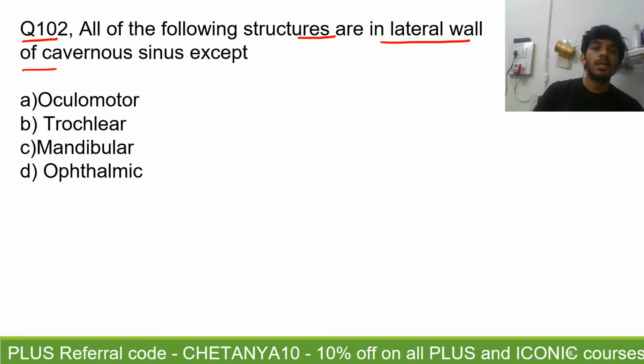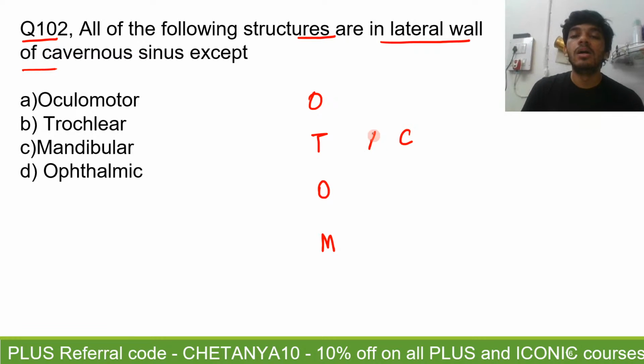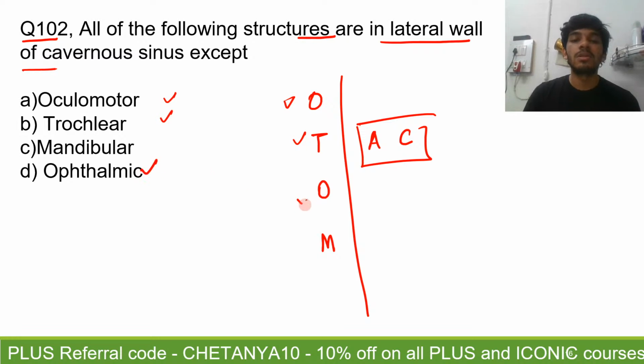Mandibular. Alright. So let's see. The mnemonic here that I have been stressing on is O Tom Cat. So the structures in the lateral wall are these, and the structures inside are these. Oculomotor is there, trochlear is there, ophthalmic division of trigeminal is there, maxillary division of trigeminal is there,